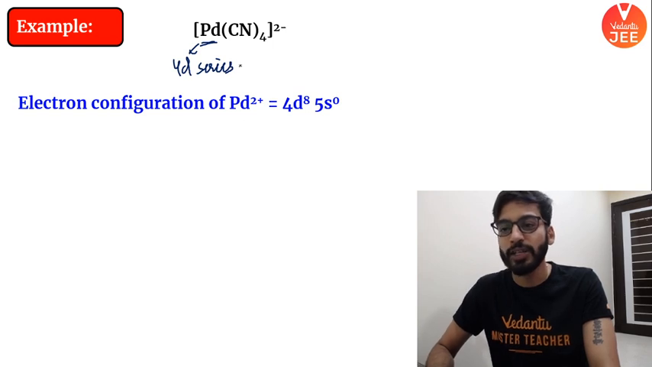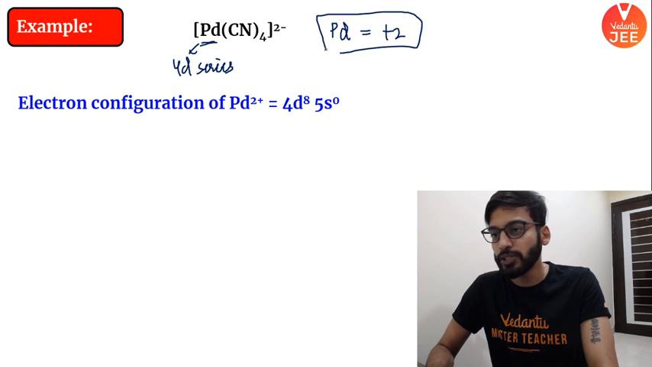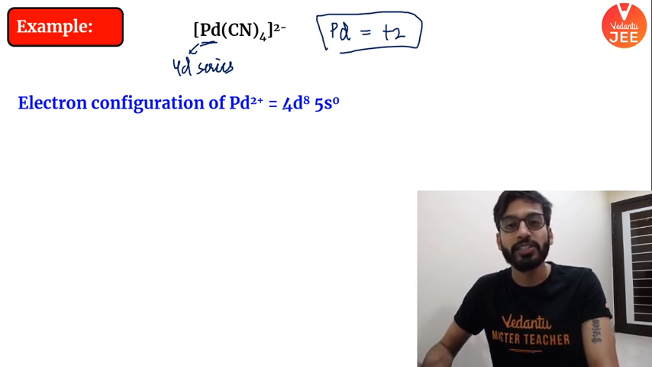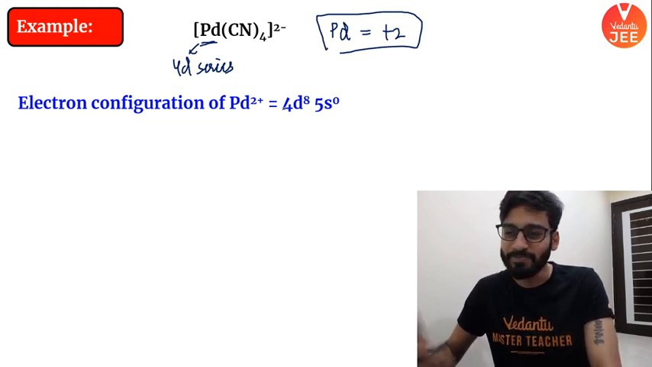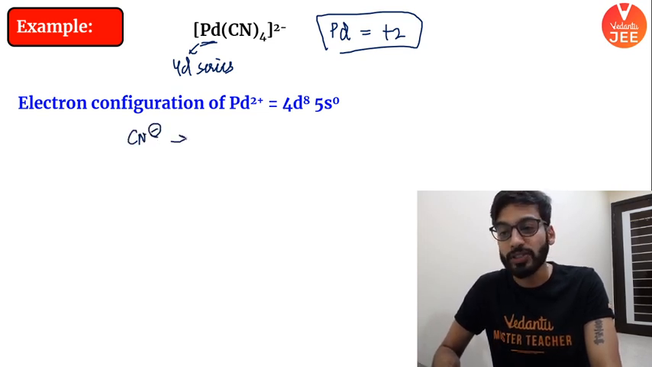So for the electronic configuration, when you go for palladium, the oxidation number will come as +2, and the configuration will come as 4d8 5s0. It's just like the previous one. Again, cyanide ion is very strong. It's a strong ligand.